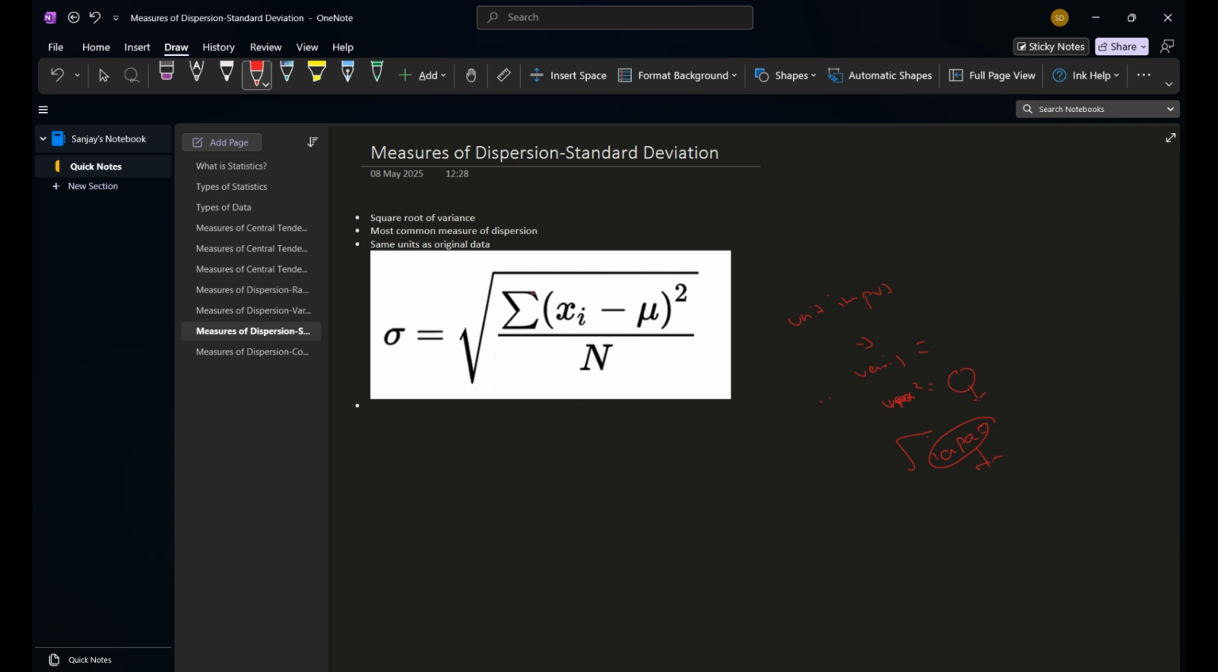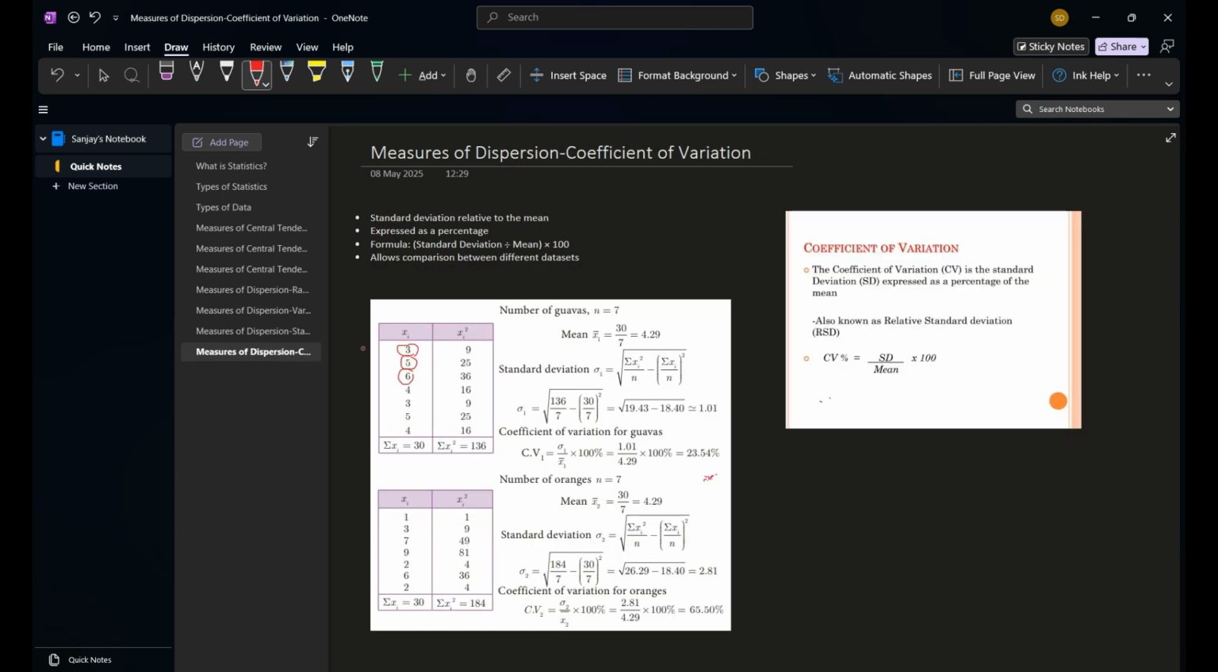And the formula is pretty simple. We take the square root of the variance itself. And in the last, we will be learning one measure of dispersion, and that is the coefficient of variation, which is very important when we want to compare data sets with different mean and standard deviation, because we can't compare them directly. It may be because of the units, like height and weight can't be compared.